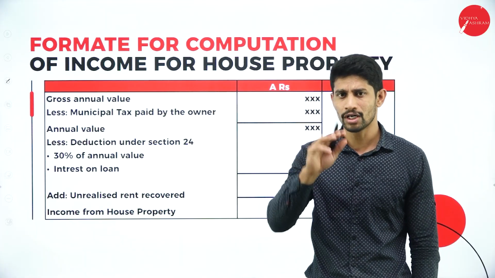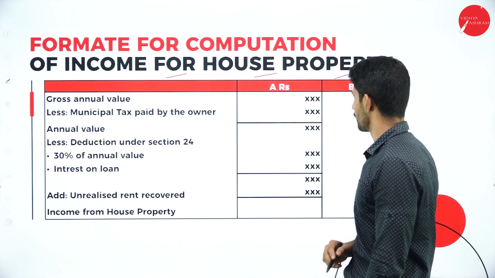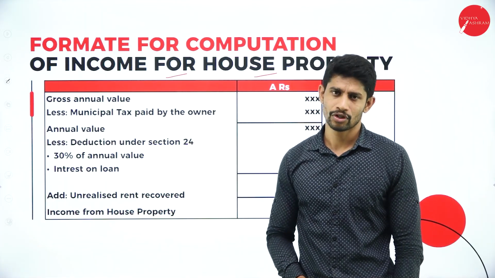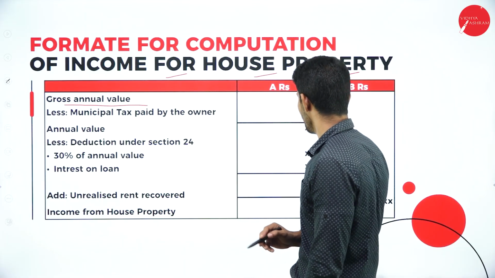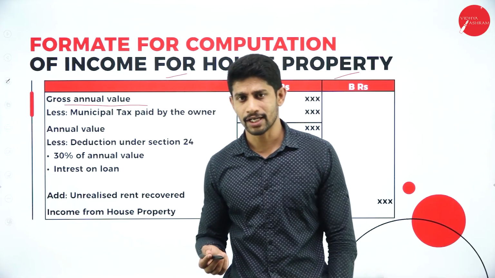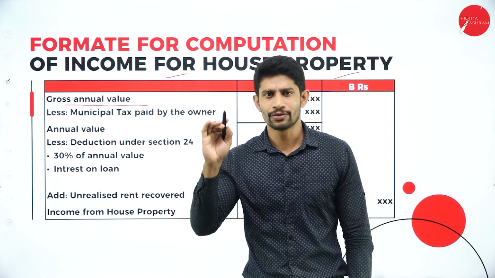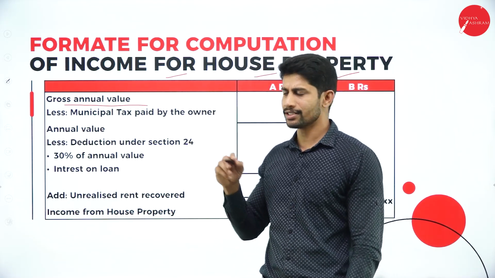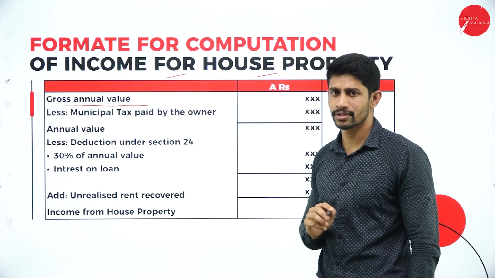You are supposed to make 3 columns, particulars, amount. Next, gross annual value. First, you are supposed to take the gross annual value in the inner column. I have already told you how to find out the gross annual value. They will be giving you 4 items, that is fair rent, municipal value, standard rent, actual rent. By doing 3 steps, high, low, high, you will get the gross annual value and you will post that gross annual value here.